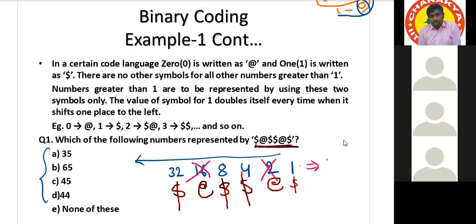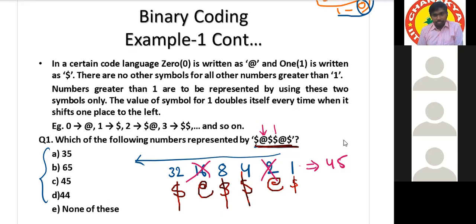I didn't understand why we are adding only the dollars, and also why we are doing it from the first. Whichever zero symbols are there, they are not contributing to the total number. Only these dollar numbers contribute.